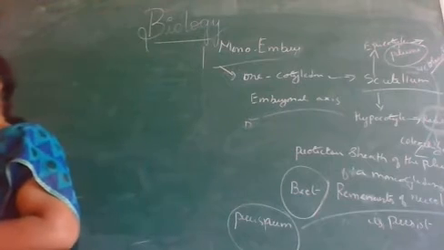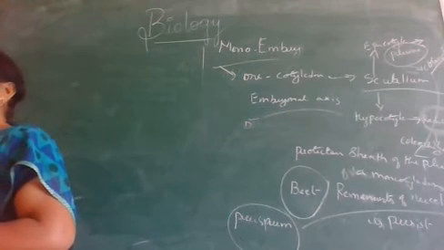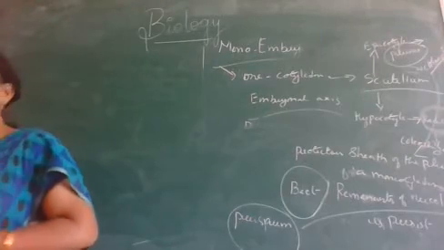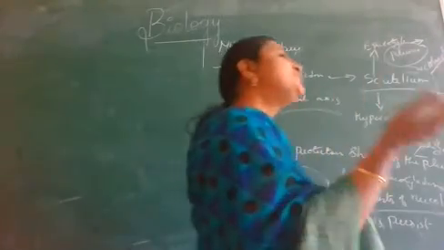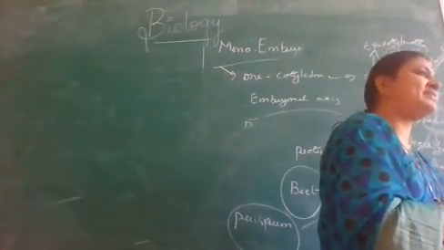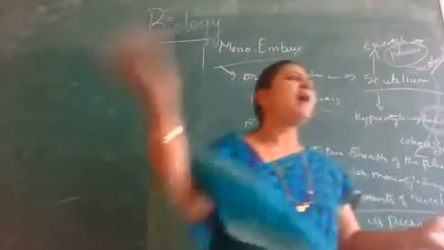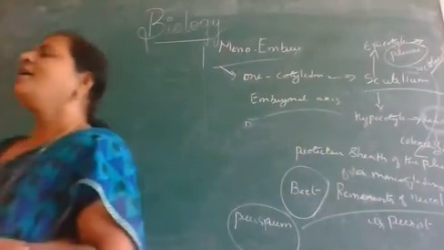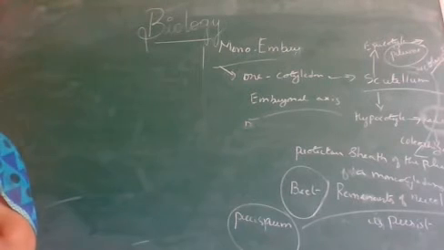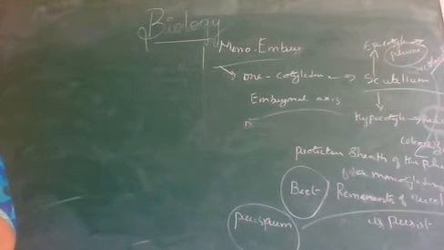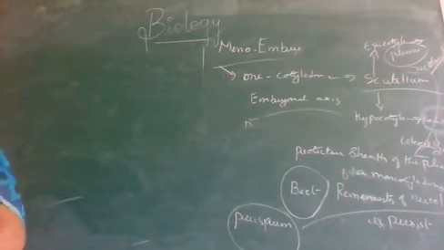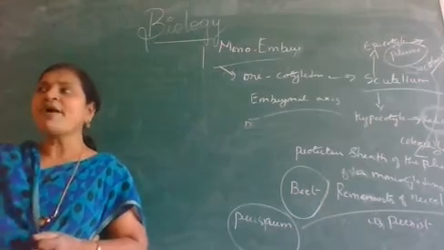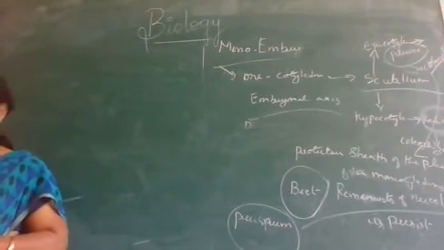During its dispersal, the seed usually falls in different habitats, or is dispersed to new habitats from one place to another place. That means it makes contact with the new habitat, where it germinates to produce what? The new plant. That means this is meant for continuation. And this is the final product of sexual reproduction.